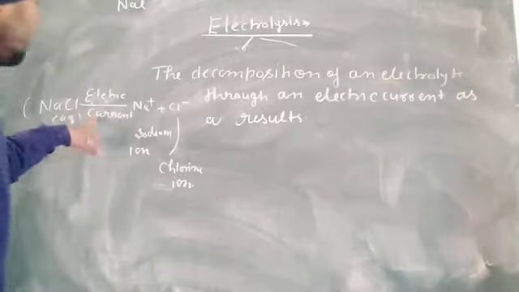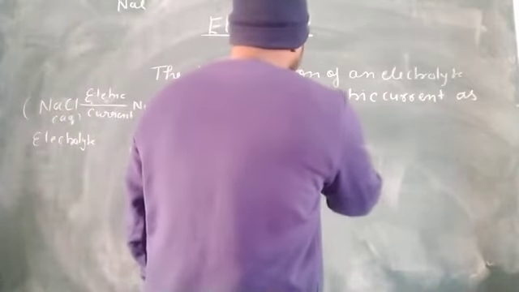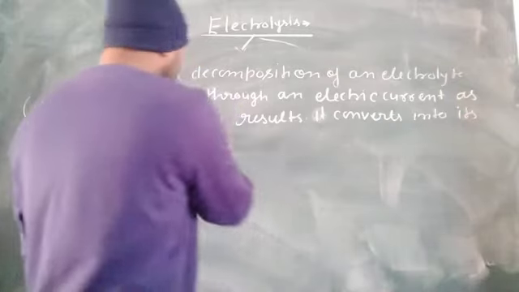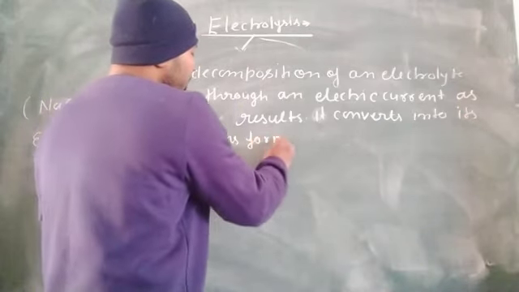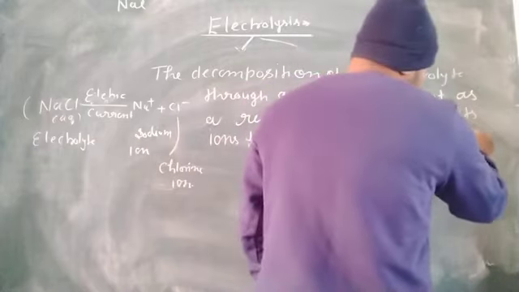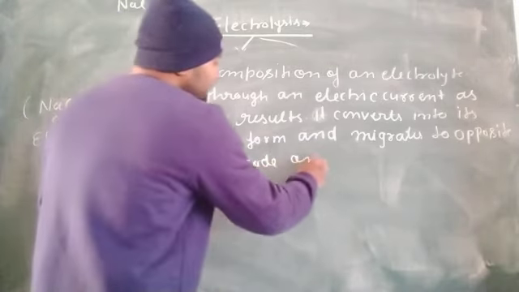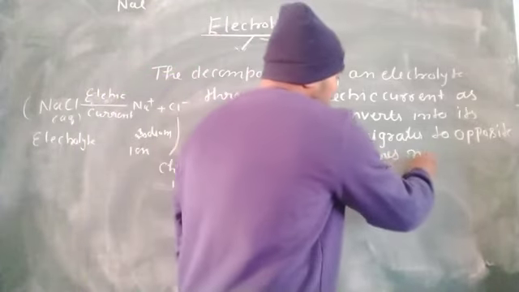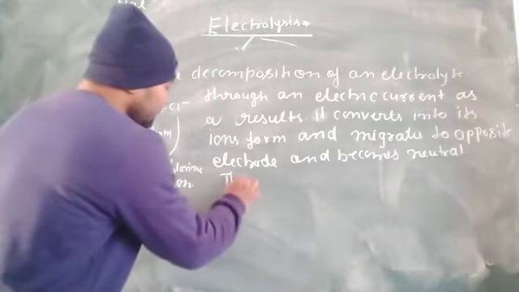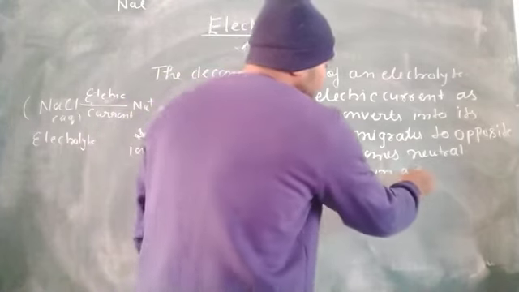Through an electric current, we give electric current, as a result, it converts into its ion form and migrates to opposite electrodes and becomes neutral. This process is known as electrolysis.